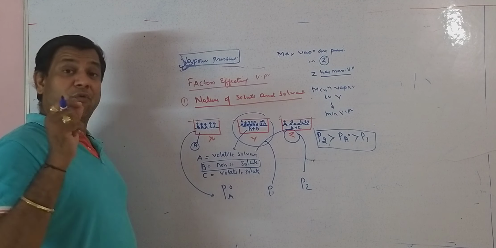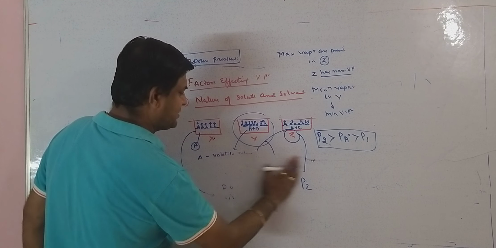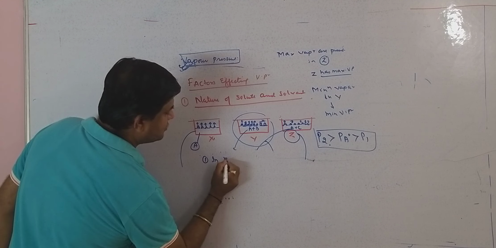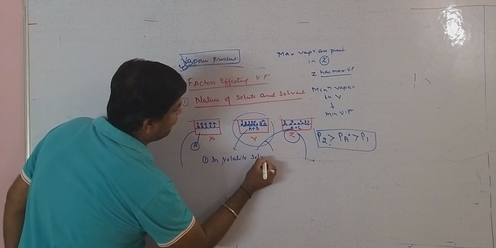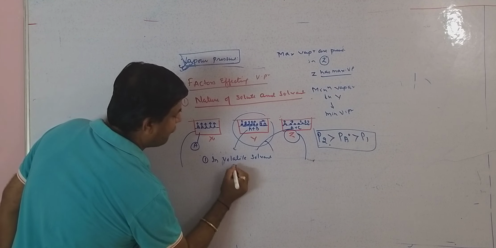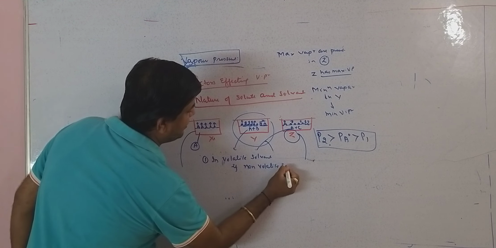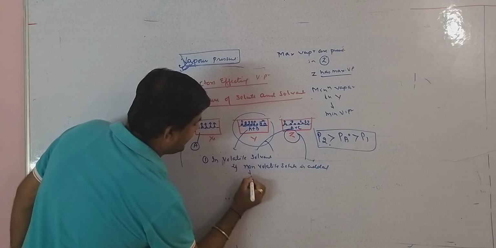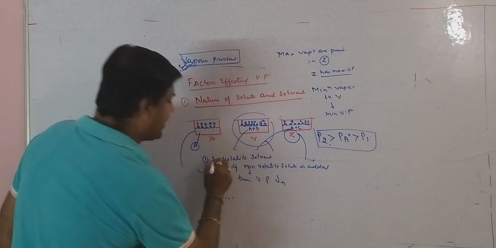From this, what can we conclude? We can conclude two things. Number one, see carefully. In a volatile solvent, if a non-volatile solute is added, then vapor pressure decreases. Very important topic.